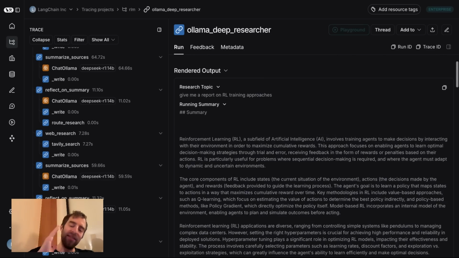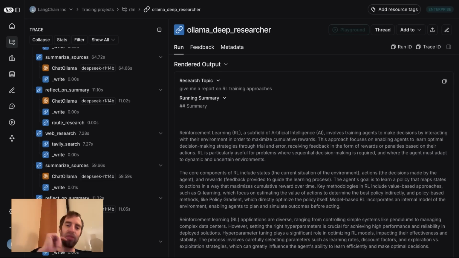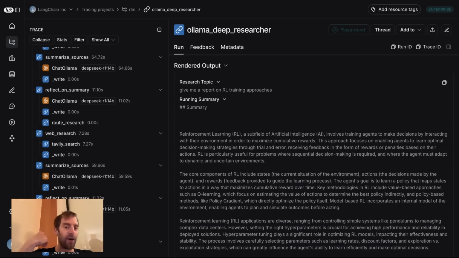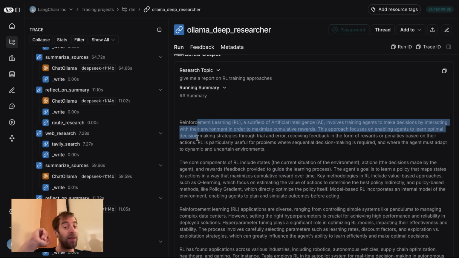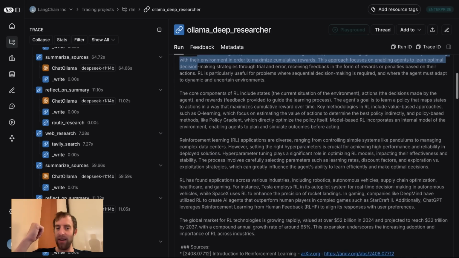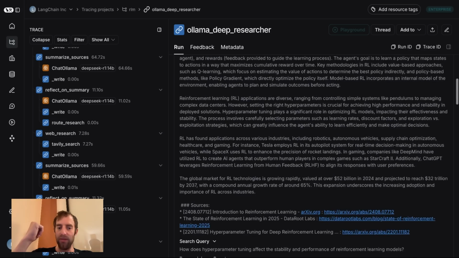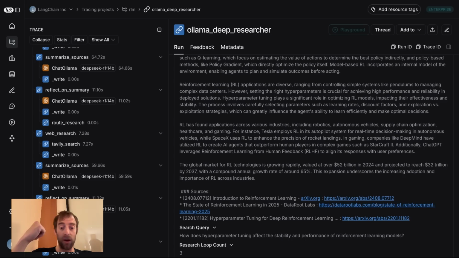So basically, my take is the think tag thing is kind of annoying. I actually kind of like to see that as a developer. It's annoying to manage if you're actually trying to build an application with this because it emits that to the output. You have to process it out. The 14 billion parameter model is at the edge of what I can run locally on my laptop. Of course, it depends on your hardware. And the summary looks quite nice and comprehensive, and I'll run locally, so it's all for free.